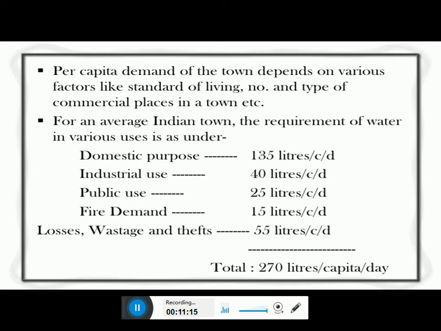For Indian conditions, the total per capita demand, considering all the demands as listed here, is around 270 liters per capita per day. Okay, so this is the number for most of the Indian cities.